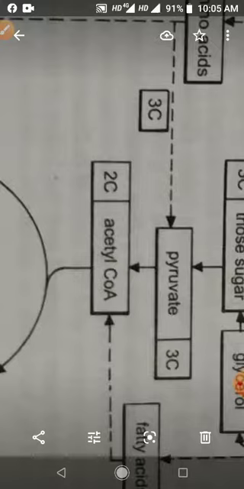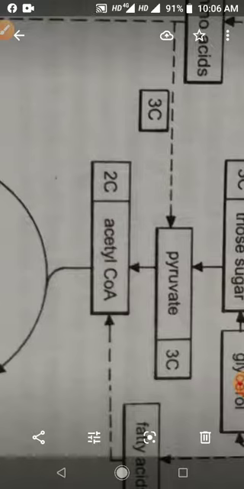Respiratory pathway is known as catabolic pathway, because during the respiration the substrate is oxidized and energy is released in the form of ATP. That energy can be used to carry out life process.